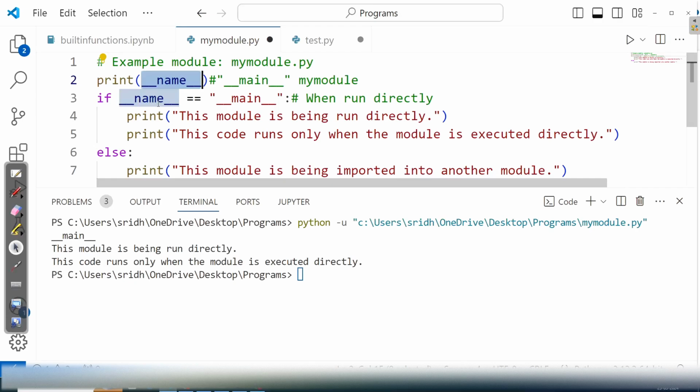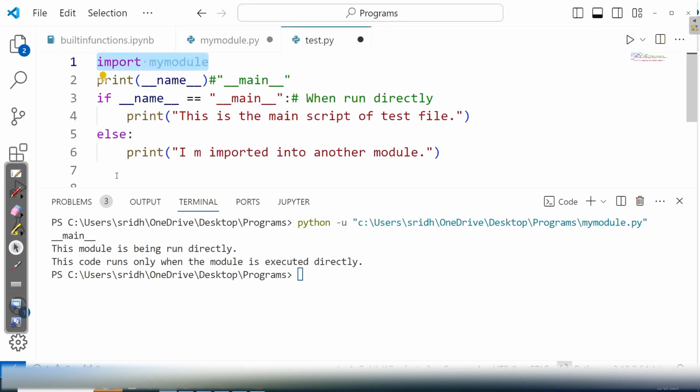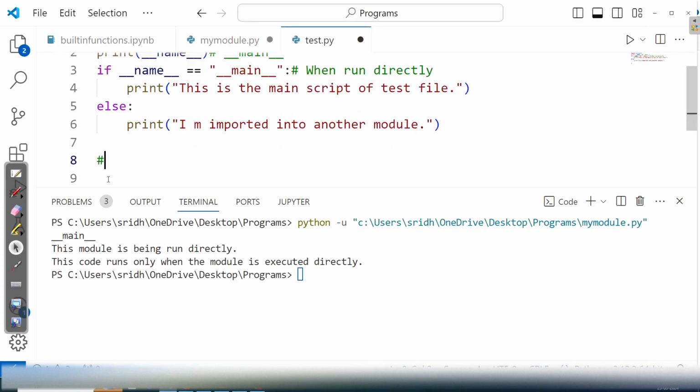And because here, when it is imported to other file, the name is not main. The name is equal to name of the file. So this part is false. So the else part is executed. That is, this module is being imported to another module. So if you actually run this particular file, the output is like this.